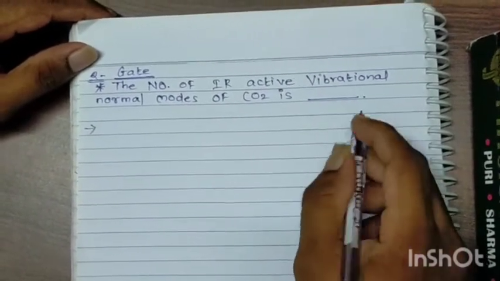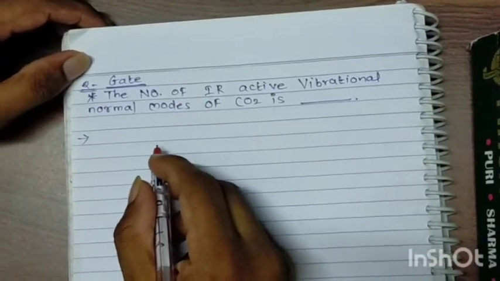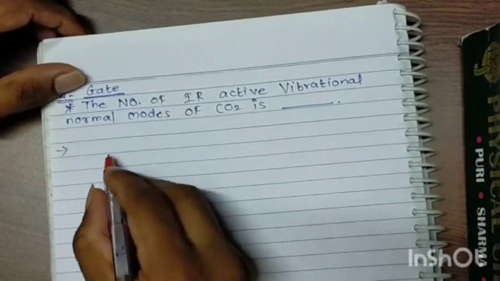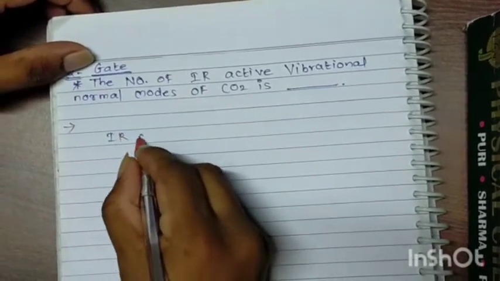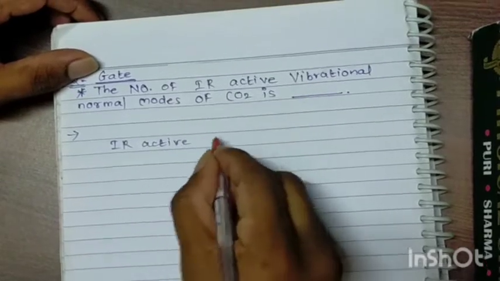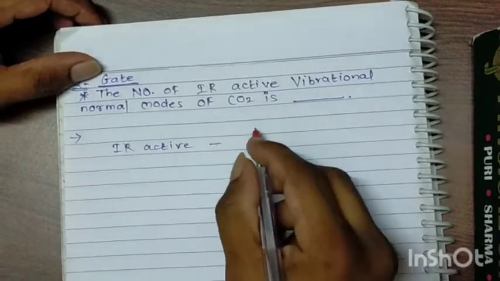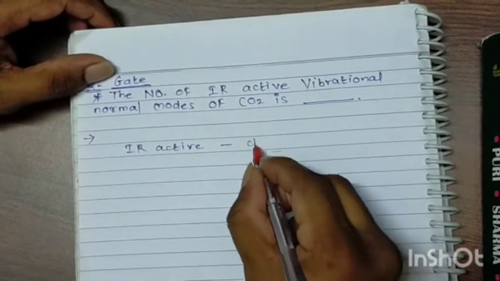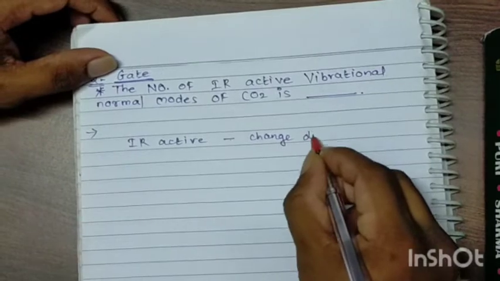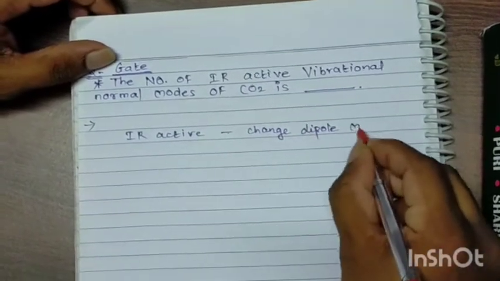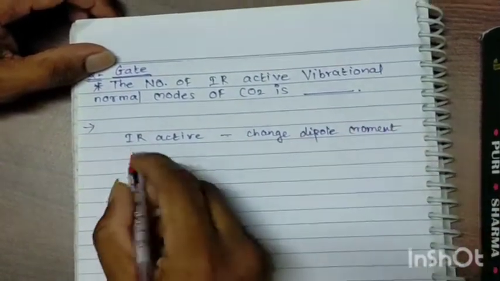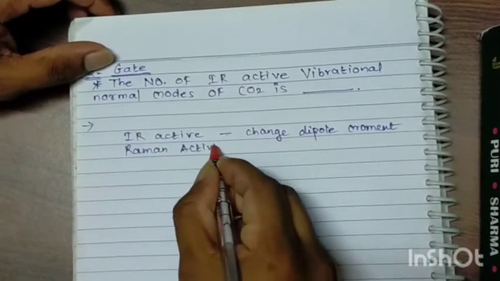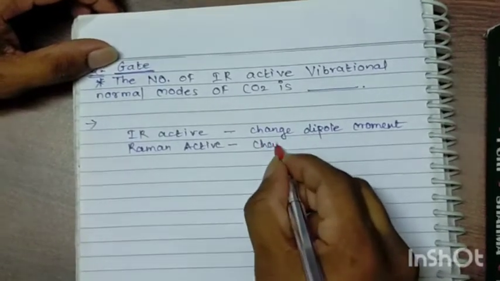It is very easy. As you know, in spectroscopy, you have heard the terms IR active as well as Raman active. So what is IR active? We used to say that if the molecule is IR active, then it must show a change in dipole moment. If it is Raman active, then it must have a change in polarizability.